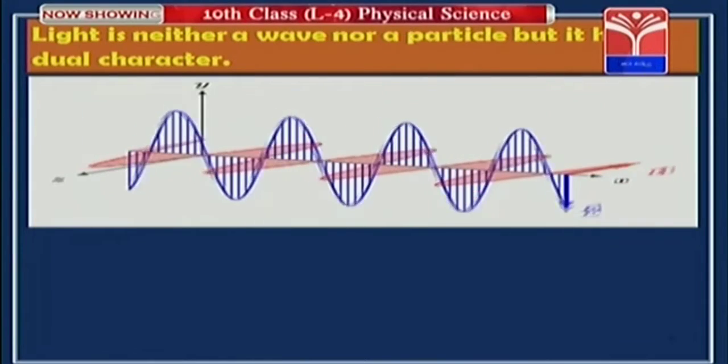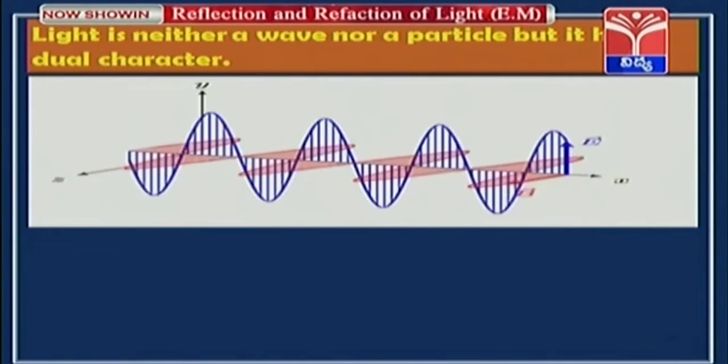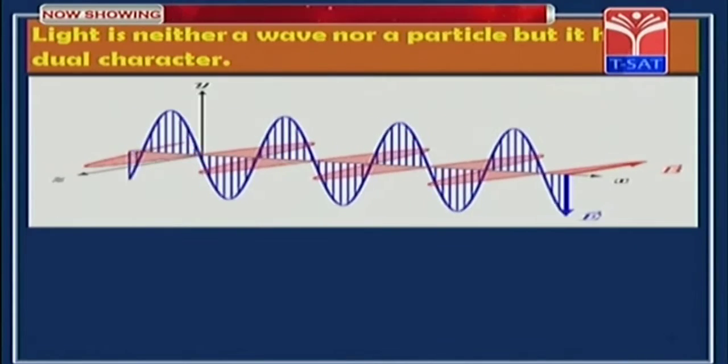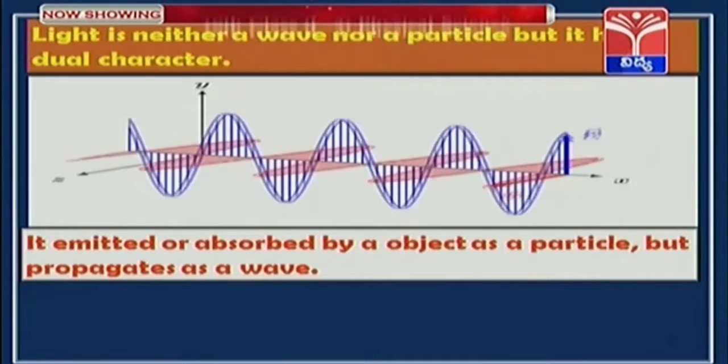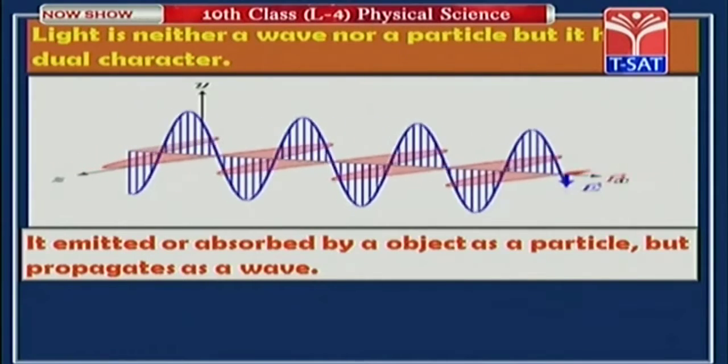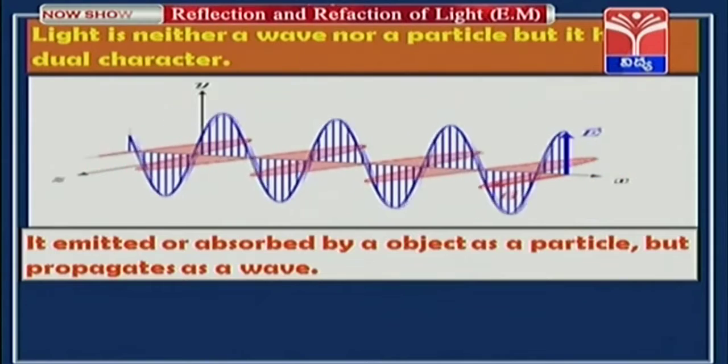Light has particle character as well as wave character. Here we can see light is an electromagnetic wave. It travels in the form of wave. It is emitted or observed by the object as a particle, but it propagates as a wave.